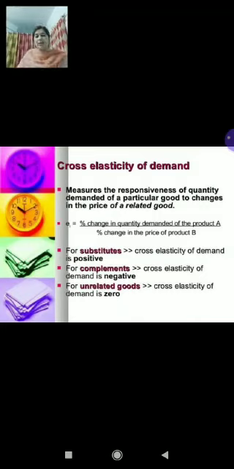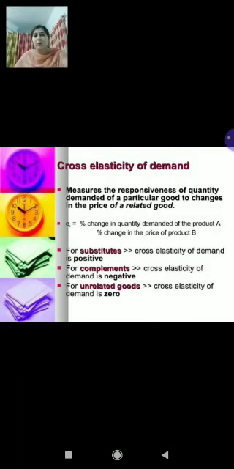Now, cross elasticity of demand is said to be zero when the change in the price of one commodity does not affect the demand for another commodity. If the two goods are not related to each other, for example tea and TV set, the cross elasticity of demand will be zero. A change in the price of tea is not likely to influence the demand for TV. Children, I have mentioned this in the slide also. You can see substitute goods usually have positive elasticity, complementary goods have negative cross elasticity, and unrelated goods like TV and salt have zero cross elasticity of demand.